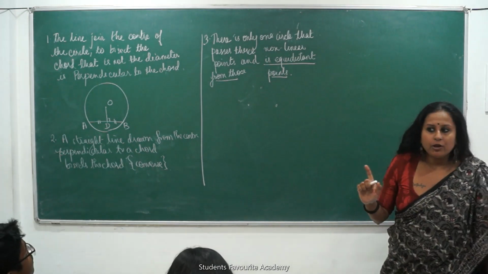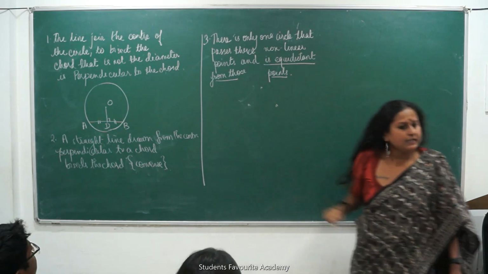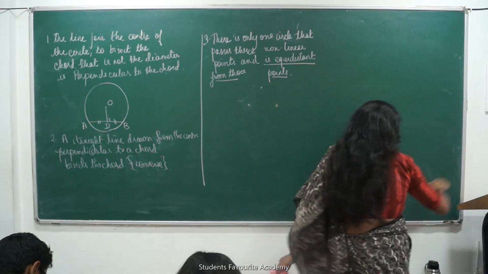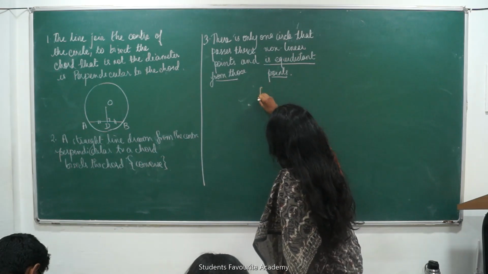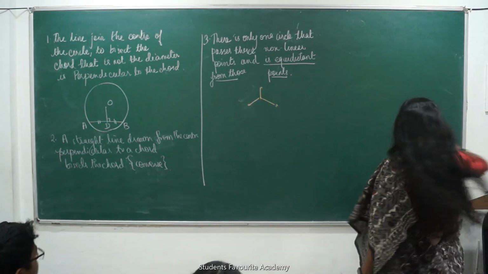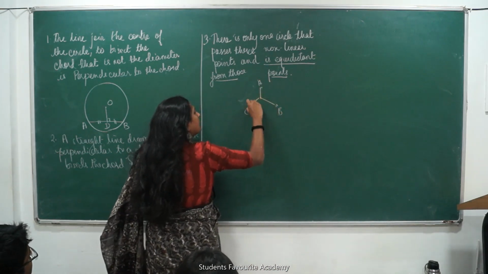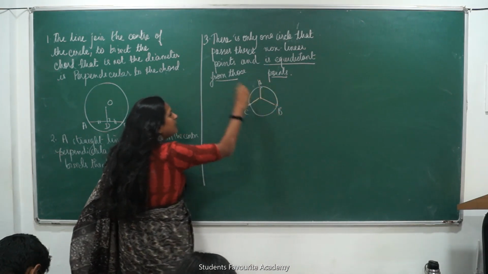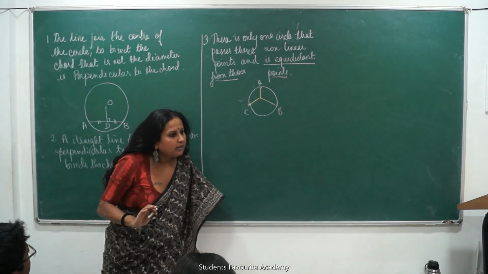You are studying locus, right? If there are 3 points, there will surely be a point that is equidistant from them. The point which is equidistant from these 3 points will basically be the center of the circle, and the lines joining it to these 3 points will be the radii. So can I say if the radius is same, a circle will pass through it? This is what it is trying to say. Did you understand? Is it clear?